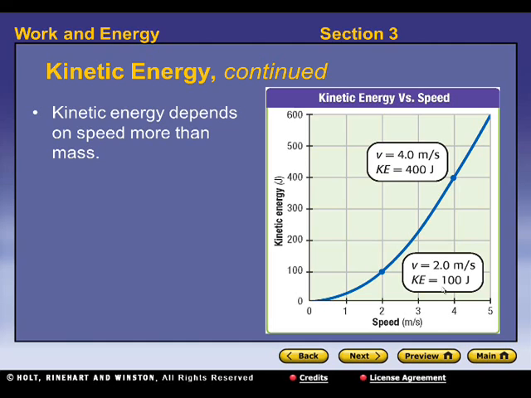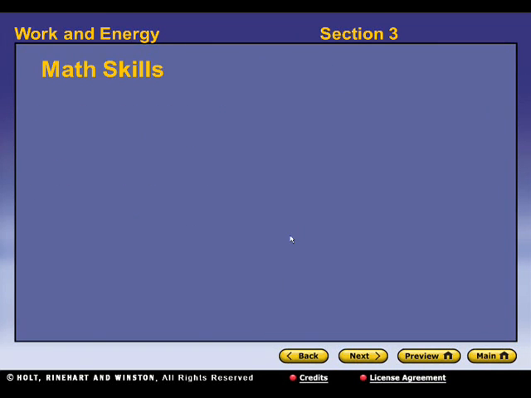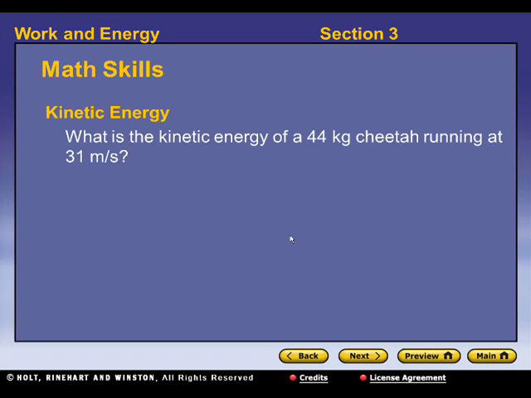Alright, so kinetic energy depends on speed more than mass, really, because it's squared. So the larger the speed, the more kinetic energy. You see here on the graph, velocity at 2 meters per second, you have 100 joules. Velocity at 4 meters per second, you have 400 joules. So the faster you go, the more kinetic energy increases. It's an exponential increase. Atoms and molecules have kinetic energy. You should have seen that, you have electrons and atoms that are moving around in objects. So since they are moving, they have kinetic energy on an atomic scale.